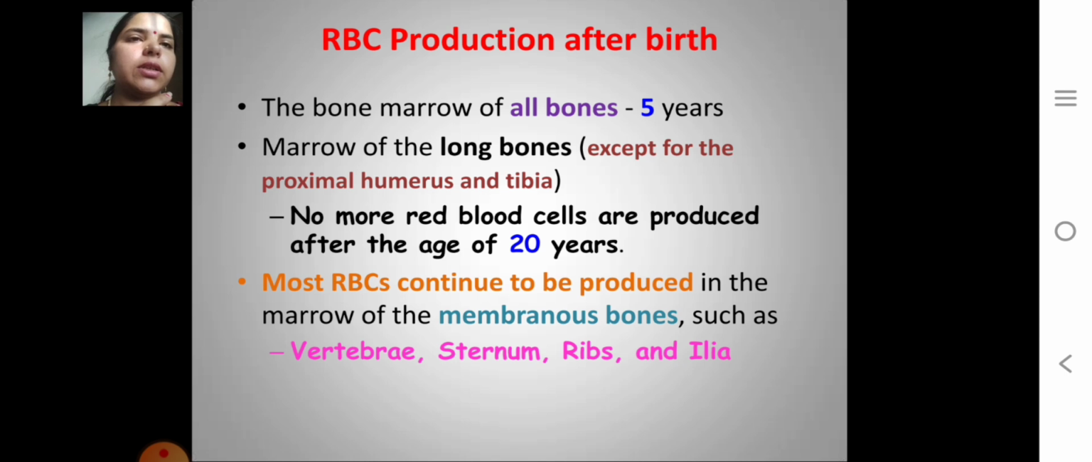After birth, RBCs are produced in the bone marrow of all bones. Up to 5 years, the marrow of the long bones produces RBCs, except for the proximal humerus and tibia. No more red cells are produced in the long bones after the age of 20 years. Most RBCs continue to be produced in the marrow of membranous bones such as vertebrae, sternum, ribs and ilia.